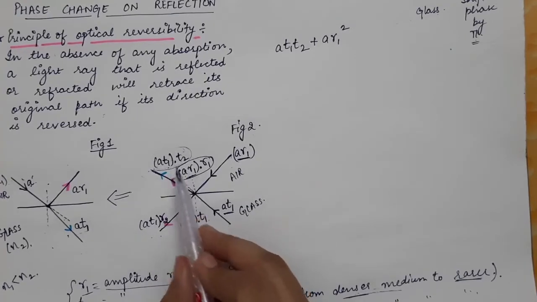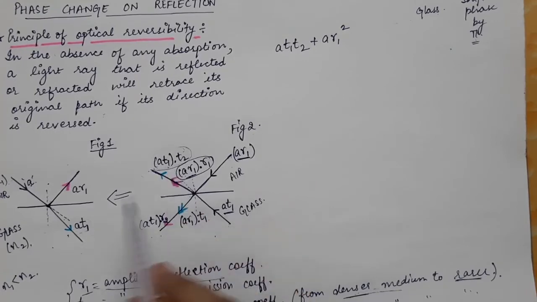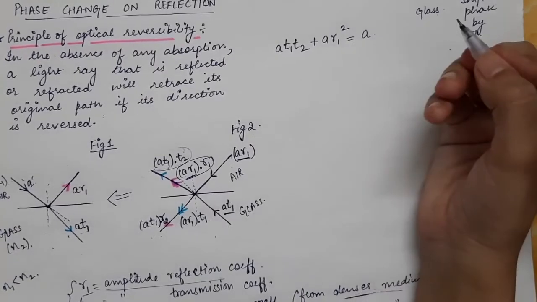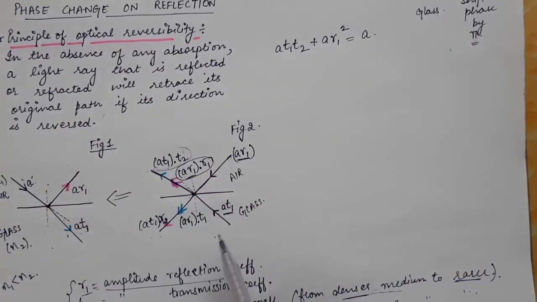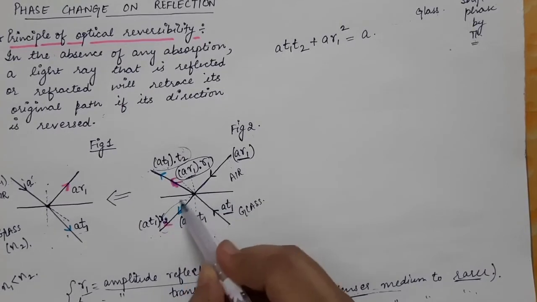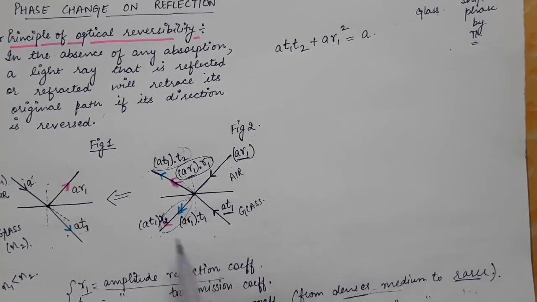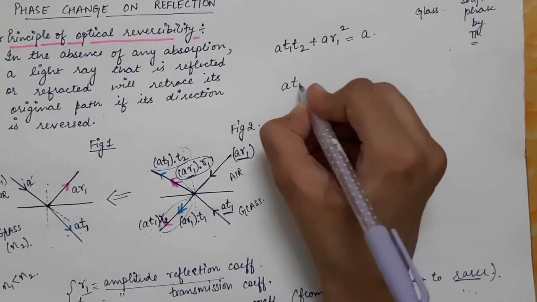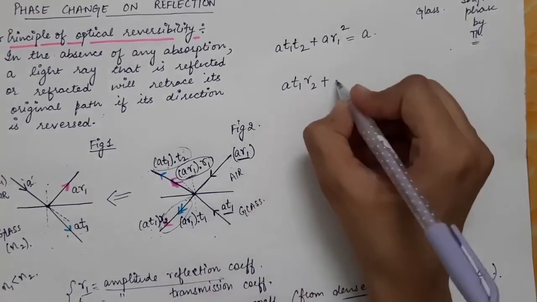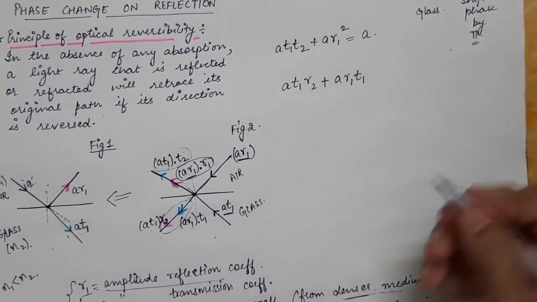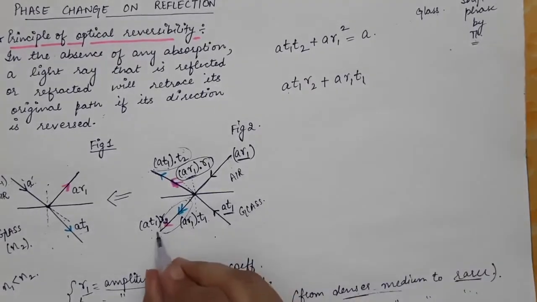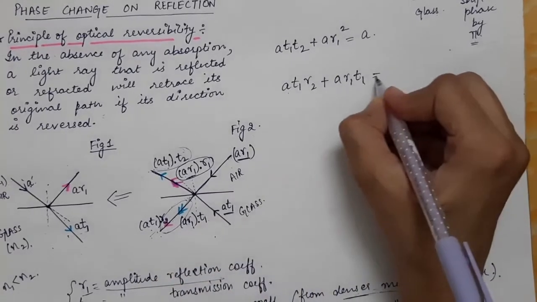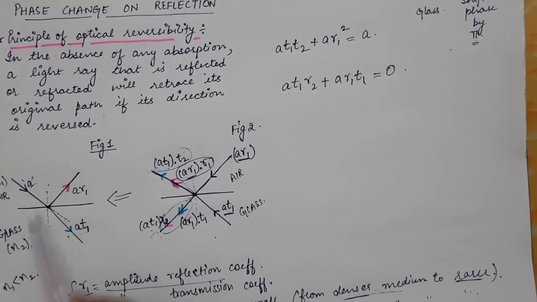So these two amplitudes should sum up to A, that is, the sum of these two amplitudes should be equal to A according to the principle of optical reversibility. And here we have this light ray, and the sum of the amplitudes of these light rays will be AT1 times R2 plus AR1 times T1, and the sum of the amplitudes of these light rays should be equal to 0, because there is no light ray, as we have shown in figure 1.